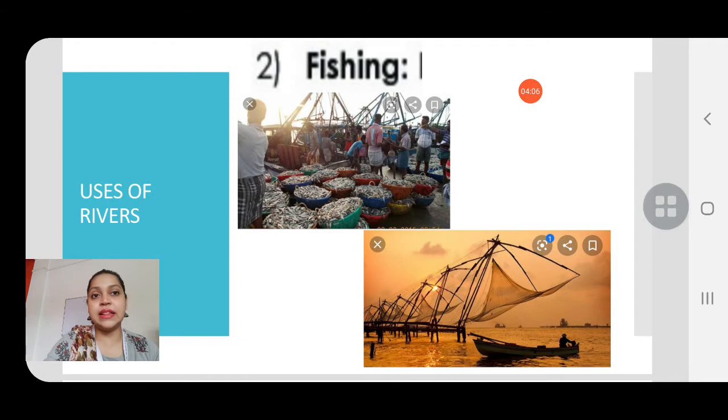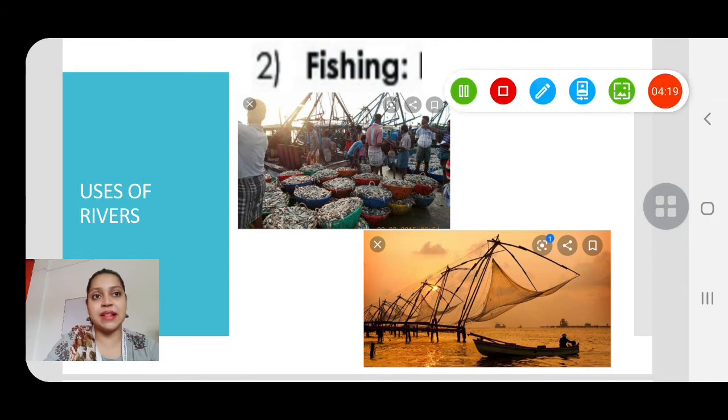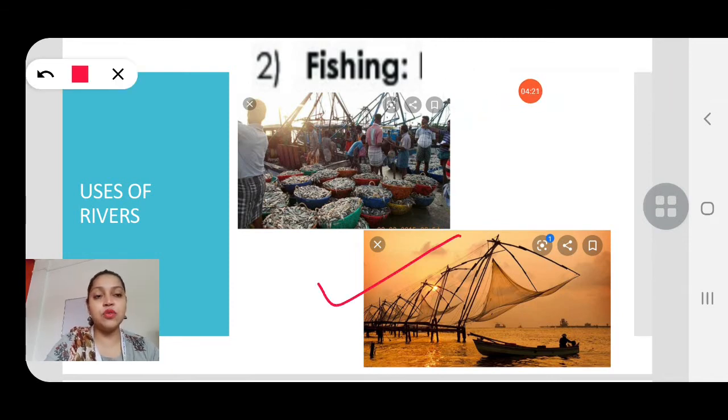Different types of prawns and crabs which people eat are caught there. Big nets are prepared and used for fishing. So fishing is a very major industry, and rivers help in this industry, because in rivers many types of fishes are found, and the people do fishing and earn a lot of money.